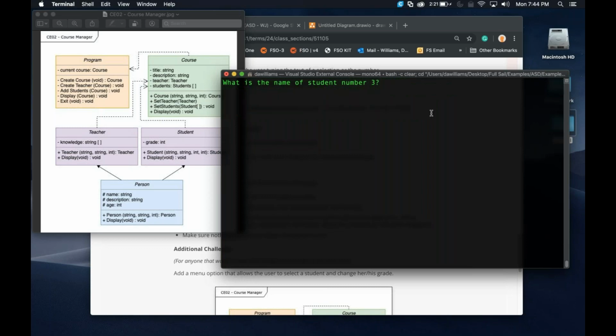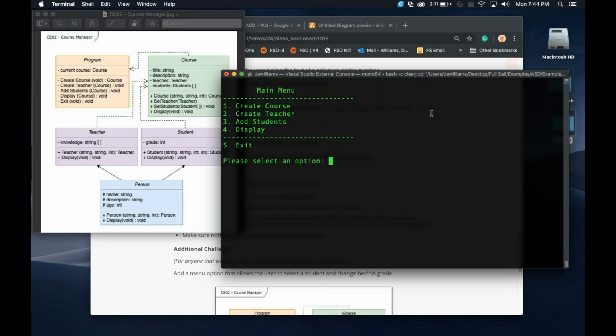All right, student number 3, we're going to say his name is Bob. We're going to say it's Bob. Bob's going to be, let's say he's 28. What does he get? He's failing the course, so he's going to get a 78. There we go. All right, so notice that it automatically prompted for 3 students, because we told it when we first started it that, hey, we're going to have 3 students. So it knew how many times to loop through and fill in that student array.